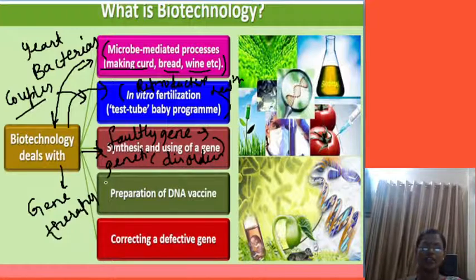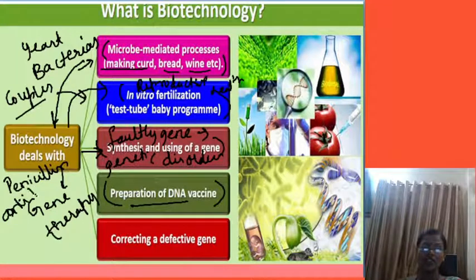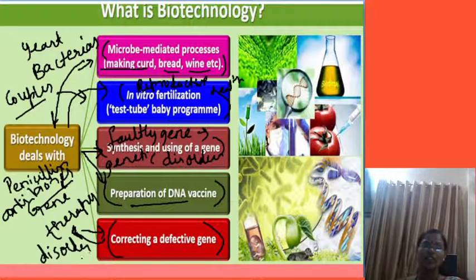Next, biotechnology also deals with the preparation of DNA vaccines. I have told you about medicinal products like vaccines, injections, and antibiotics such as penicillin. All these are produced by biotechnological methods. And already I have told you about gene therapy, correcting a defective gene which is leading to a genetic disorder. Correcting that is also done with biotechnology.